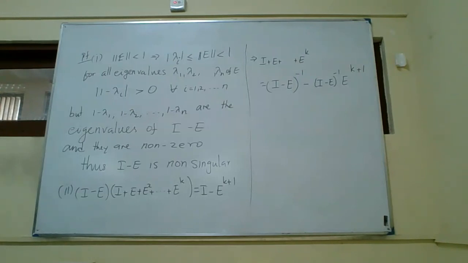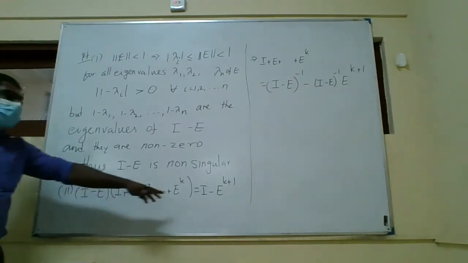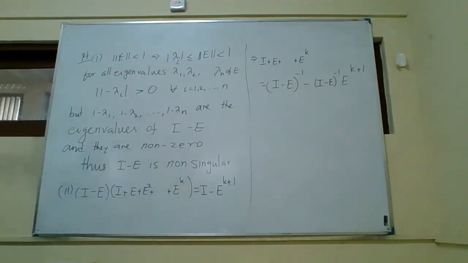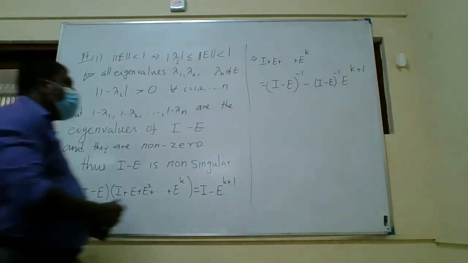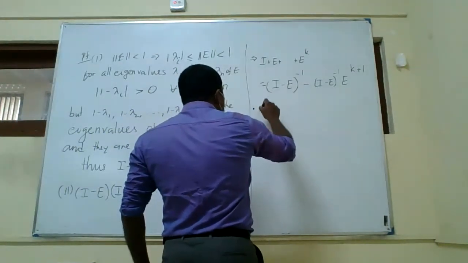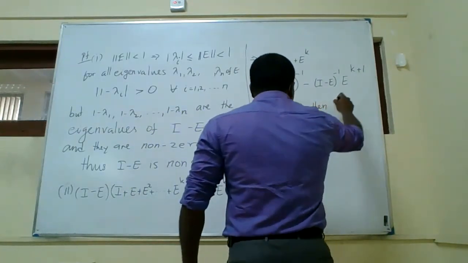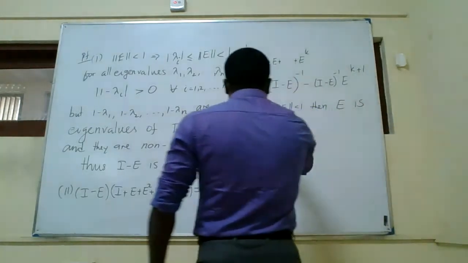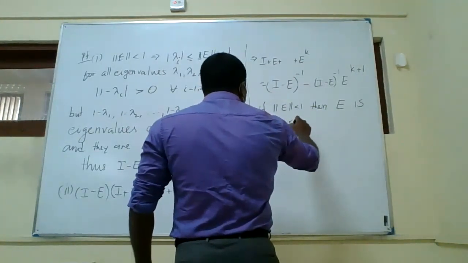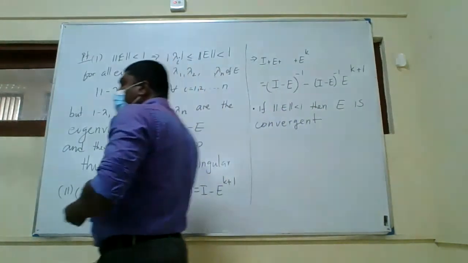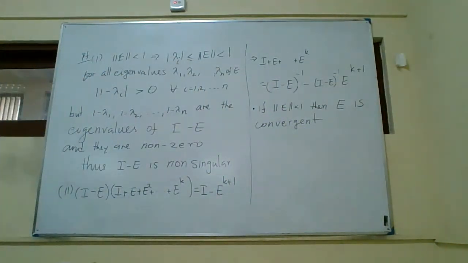Okay. So if this is true, then you multiply by I minus E inverse, because by the first part you know the inverse exists, right? So you can do that. Right? So here I am going to use the result: if norm of E is less than 1, then E is a convergent matrix. Right? So now if you take the limit on both sides,